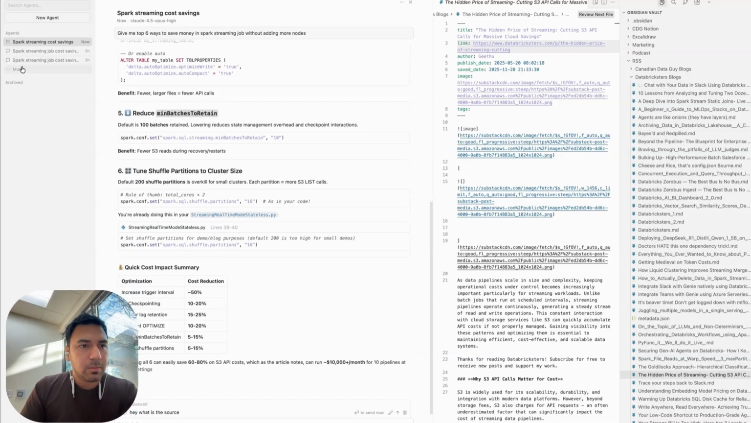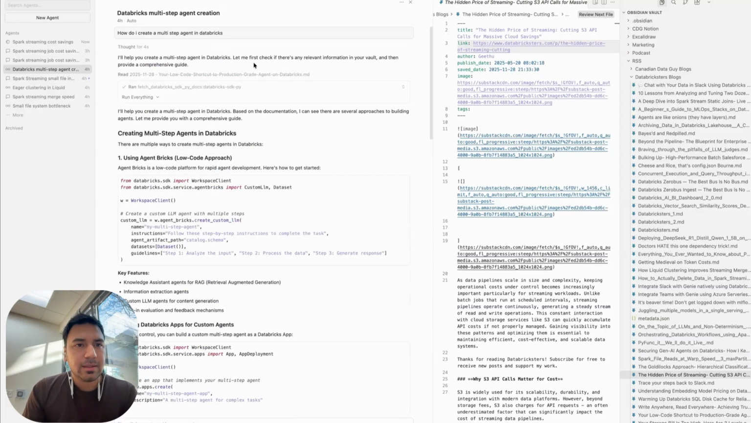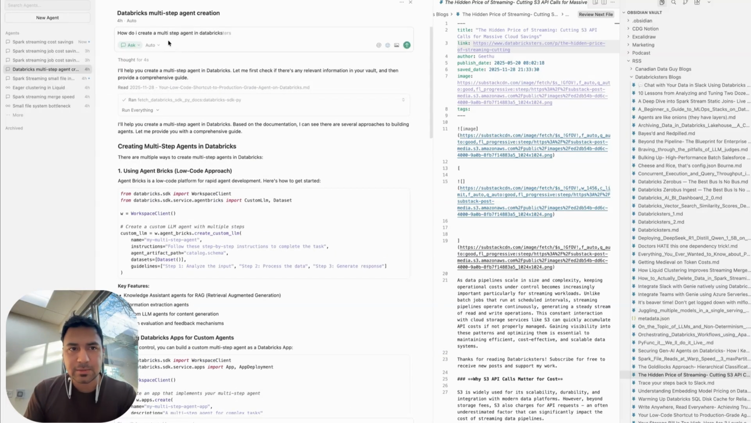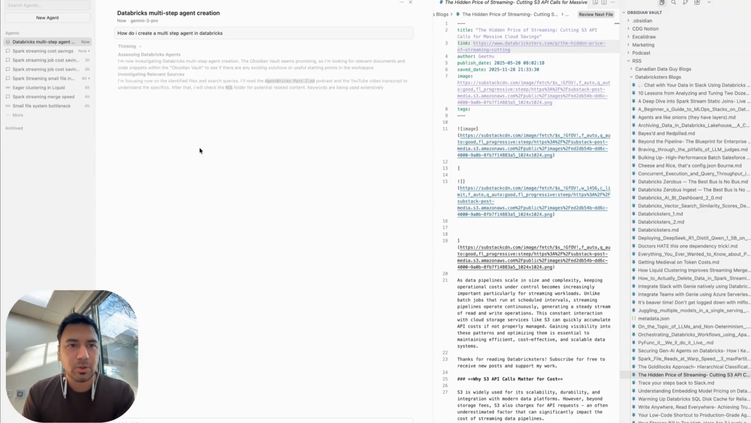Okay, now let's look at more examples. I can ask it, hey, how do I create a multi-step agent in Databricks? And again, I can ask in ask mode. You can choose models. Yeah, keep playing. I think models will keep changing. Some days, some model will be doing well. Other days, other model will be doing well.